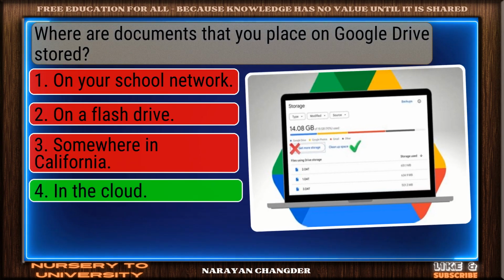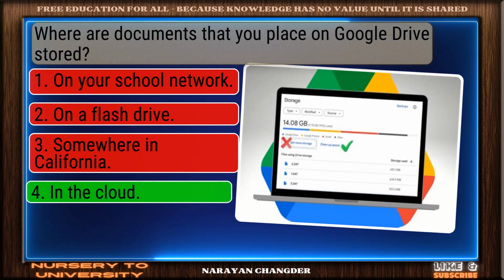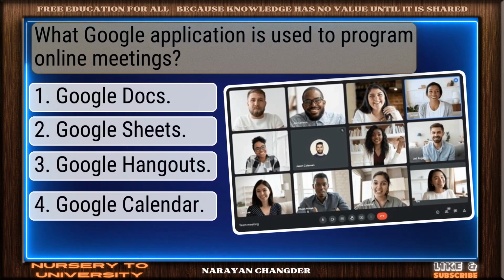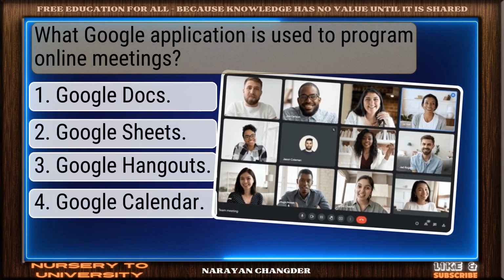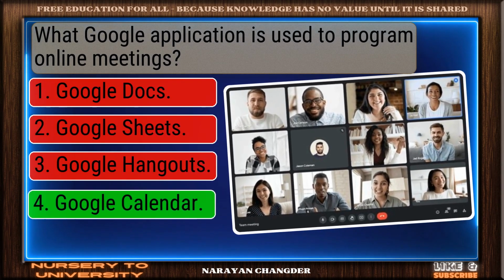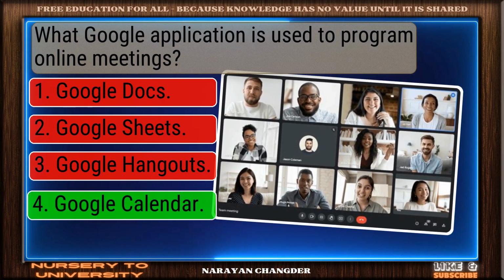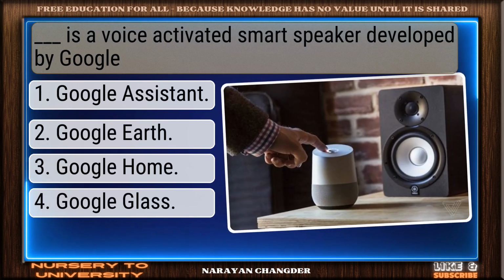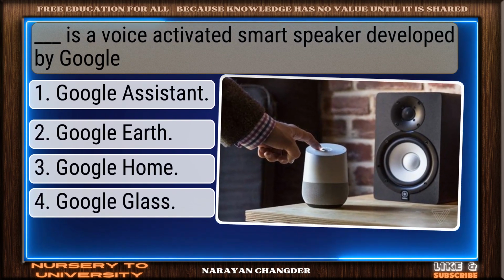Smart pick. In the cloud is the correct choice. What Google application is used to program online meetings? You're right. Google Calendar is the correct answer. Dash is a voice-activated smart speaker developed by Google.